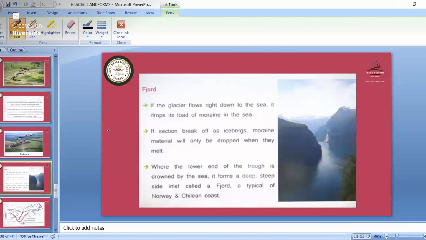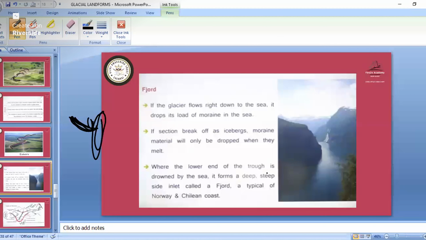Then fjord. Fjord means what? When glacier water mixes with the coastal part, the ocean part, that water is known as the fjord. If the glacier flows right down to the sea, it drops its load of moraine in the sea. If a section breaks off as icebergs, moraine material will only be dropped when they melt. That type is known as the fjord.